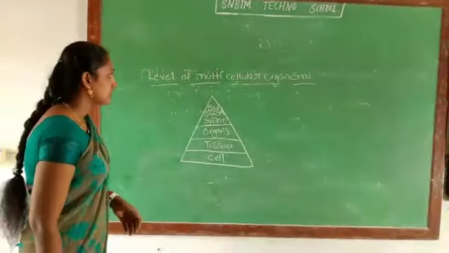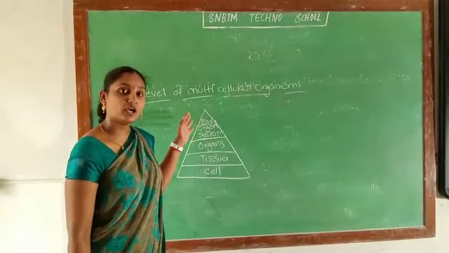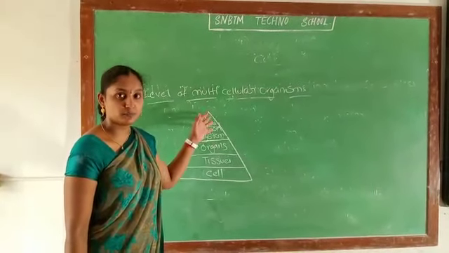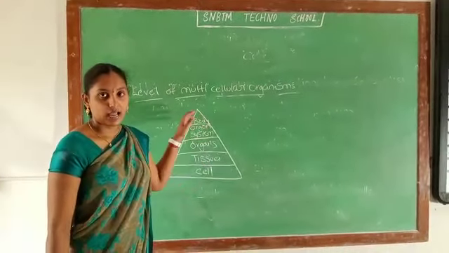Now, this is about the history of the cell, and how, depending upon the number of cells, we classify unicellular and multicellular organisms.